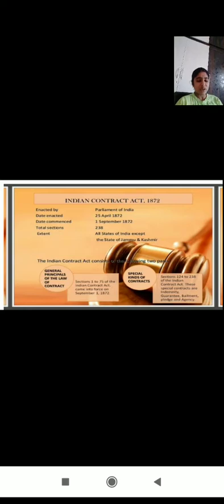As commerce students know, the Partnership Act was 1932, with sections 239 to 266 covering partnership. But here we will consider the Indian Contract Act, sections 1 to 75.